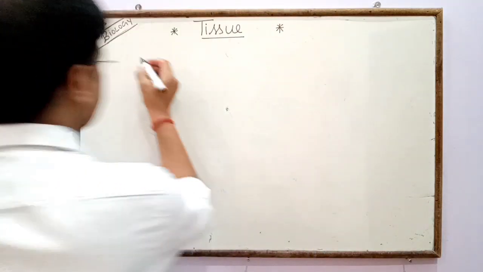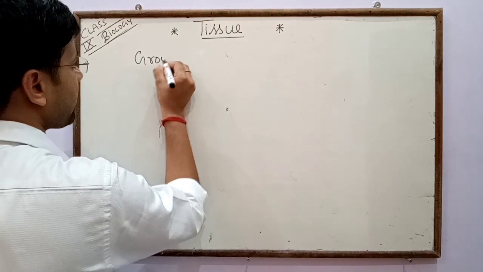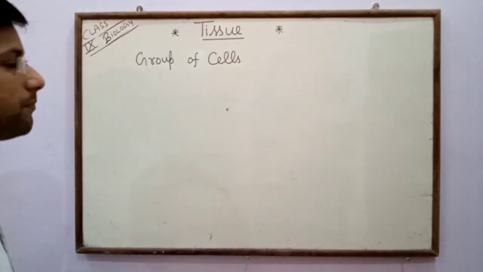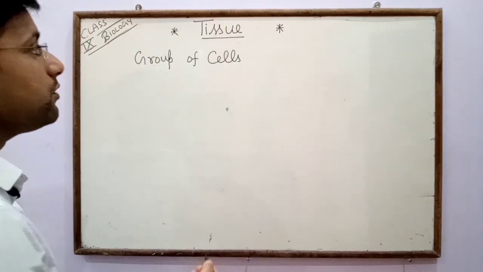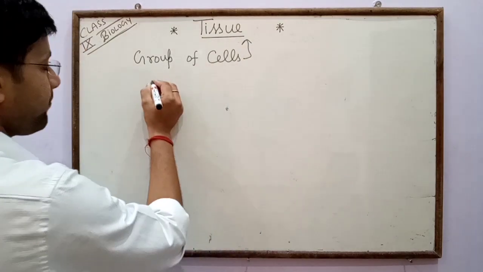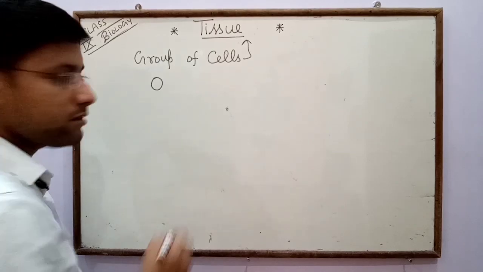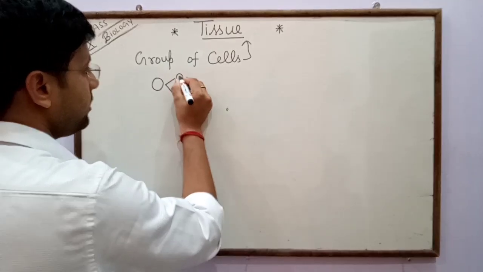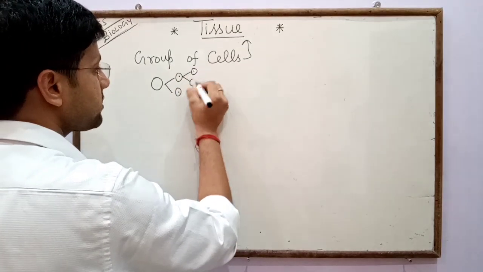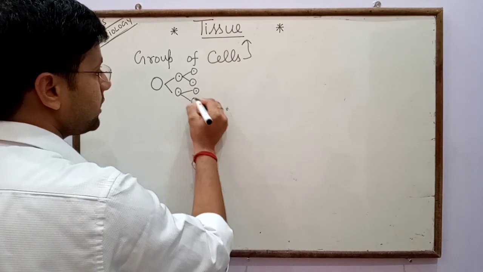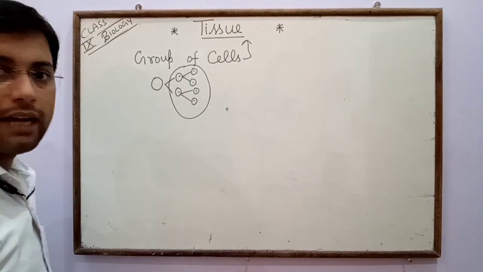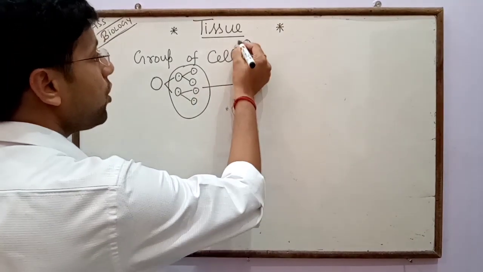Tissues are the group of cells. Many cells form a cell group, and that cell group forms tissue. A group of cells is called tissue because, due to cell division, one cell divides into two daughter cells, and again two daughter cells divide into four daughter cells. That's why a cell group is formed, and a group of cells forms tissue.